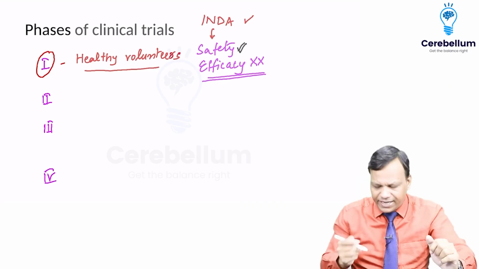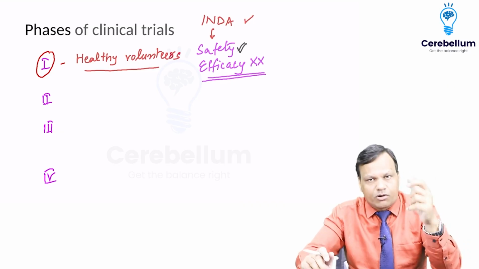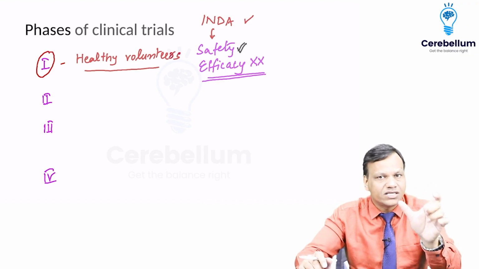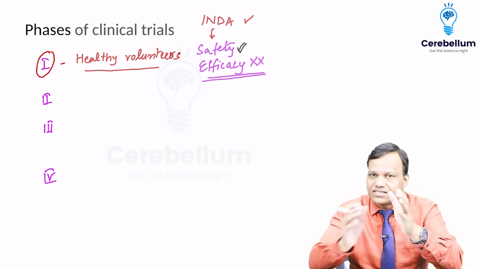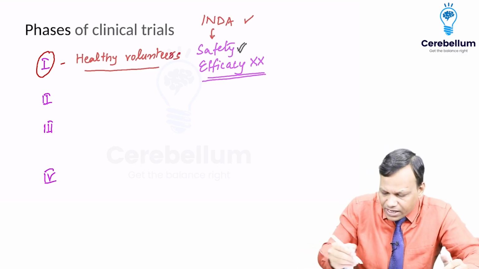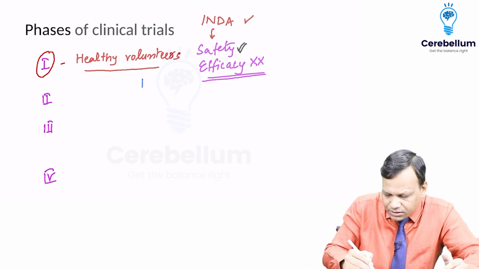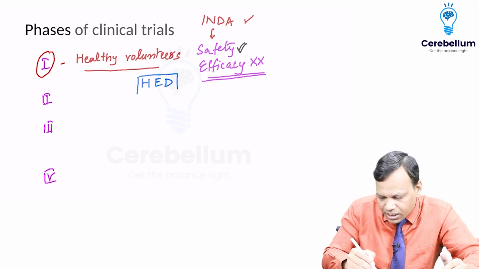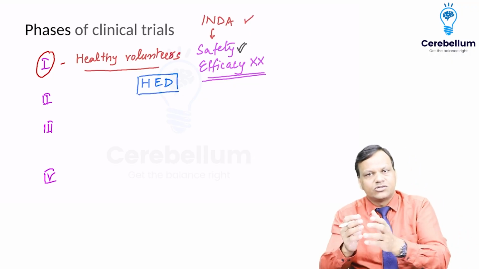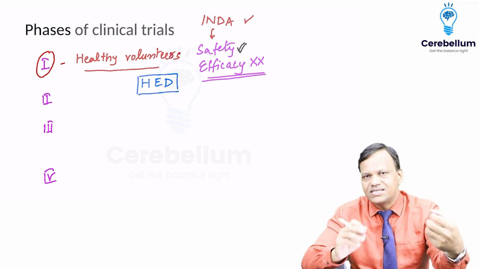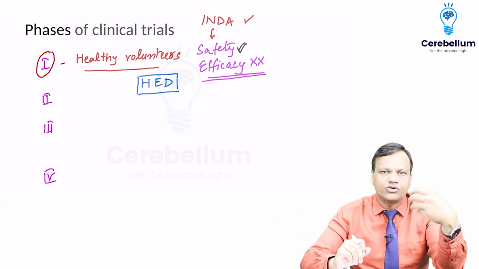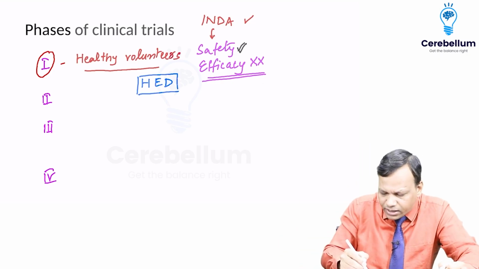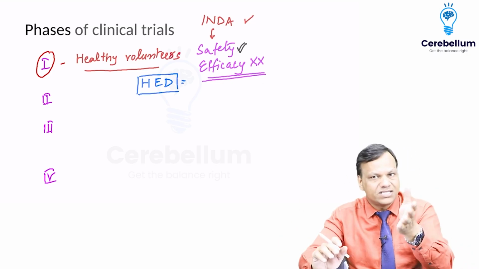Although from the animal data we can apply some formulas and calculate the human dose, that dose is not a single value, it comes in a range. That is known as the human equivalent dose. So we will calculate the human equivalent dose from the animals. Like if we are using this much in mice, this much we need to give in humans. If we are using this much in rabbits, we need to give this much in humans. So we can calculate a human equivalent dose from the animal studies.